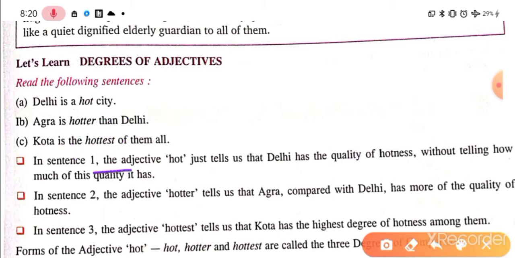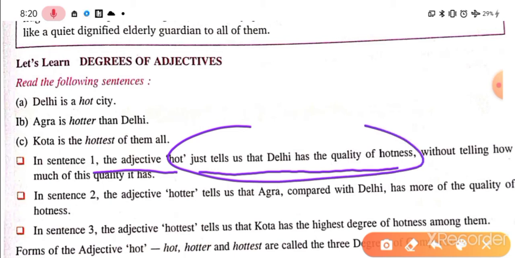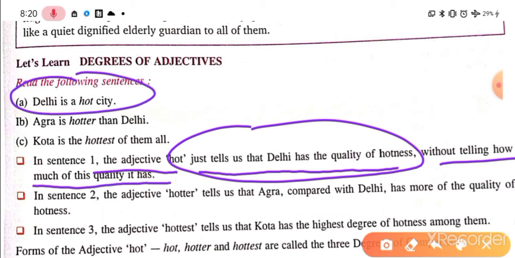What are they saying? The adjective hot just tells that Delhi has the quality of hotness. It is simply stating that Delhi has this quality of hotness without telling how much of this quality it has. It is not saying in this sentence how much hotness is there. It is hot only, but the intensity and the level of hotness is not given here. That is sentence number 1.